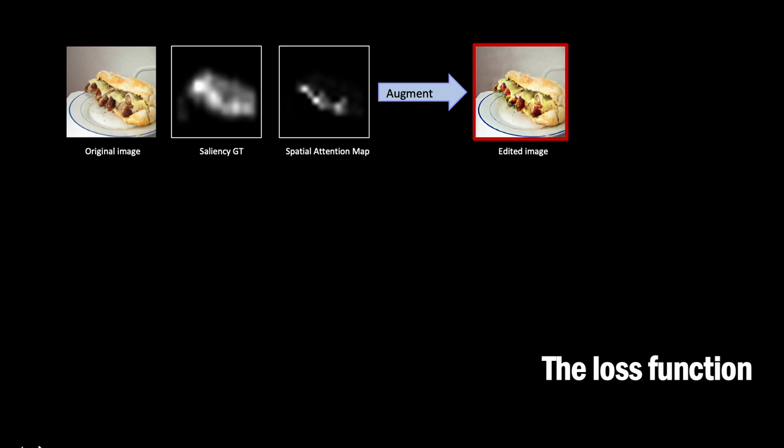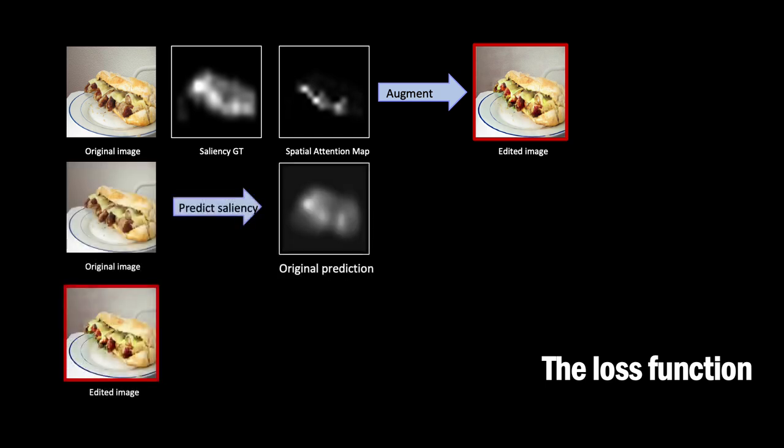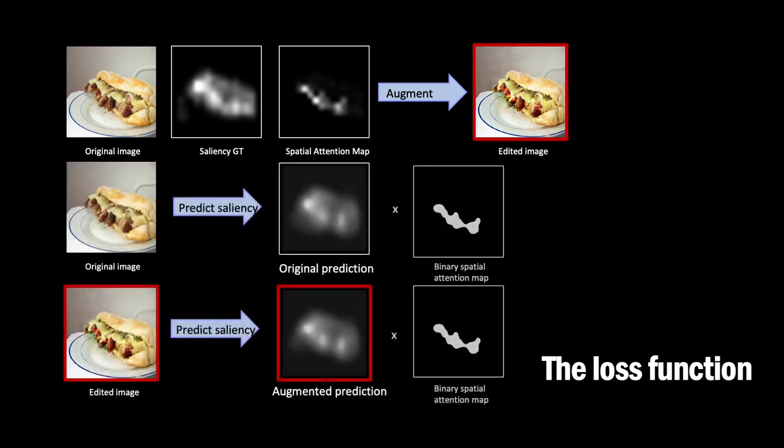How do we train the saliency prediction models using our augmentations? Given an image, saliency ground truth, and the target region to edit, we generate the image edits using our augmentation method. Then, we predict saliency for the original and the edited images respectively. Since our edits enhance saliency in the edited regions, we calculate the binary cross-entropy between the saliency predictions of the original and edited images.